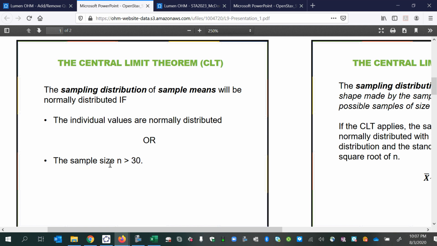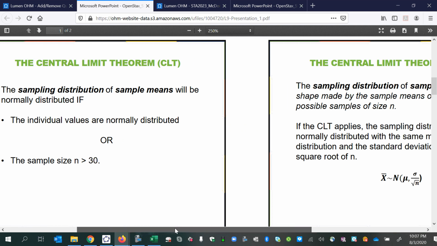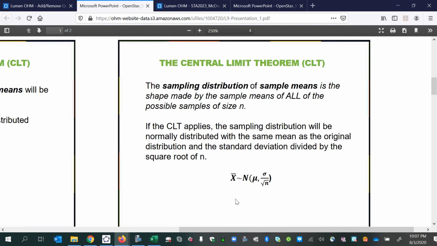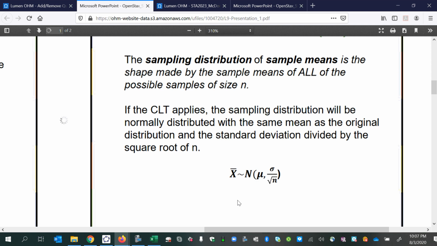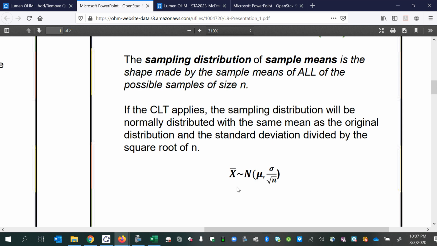If you can say yes to one of those, then you'll know how to define the distribution of the random variable. It will be normal with the same mean, but the standard deviation will have to be divided by the square root of the sample size.